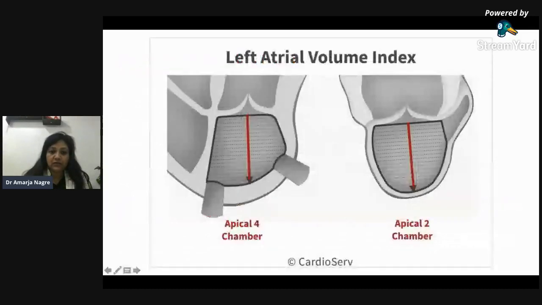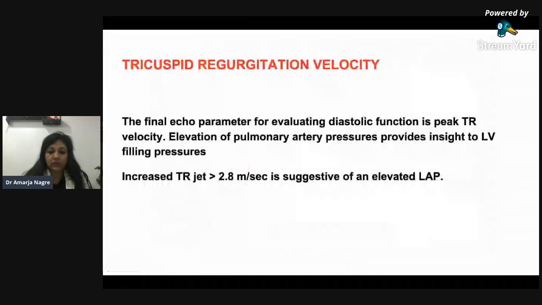So this is how the LA volume index is done in the 4-chamber or 2-chamber. We are not going into much detail about it because we usually don't practice it routinely. But the other three, yes, we do practice routinely. And the fourth important is the tricuspid regurgitation velocity. The final echo parameter for evaluating it is the peak TR velocity.